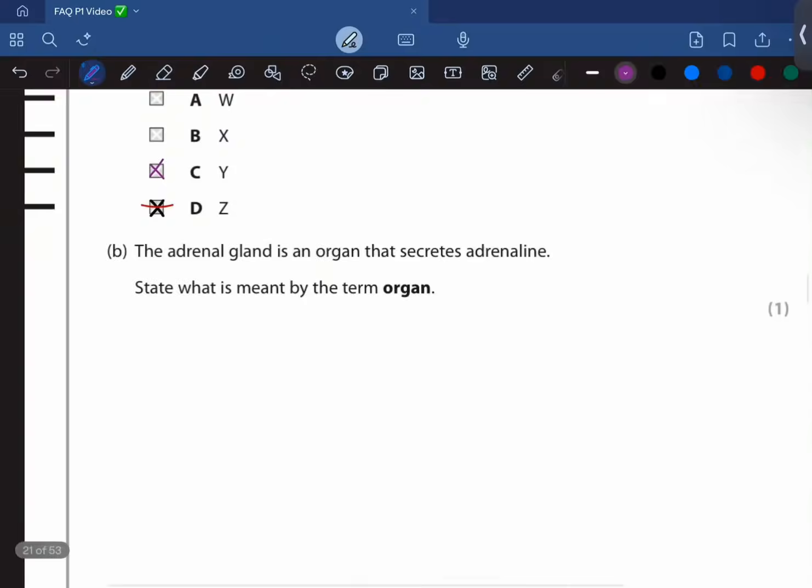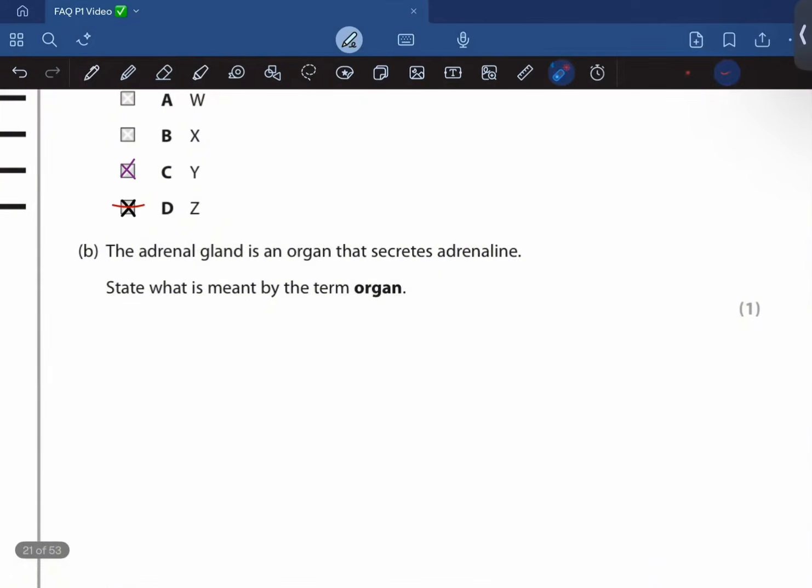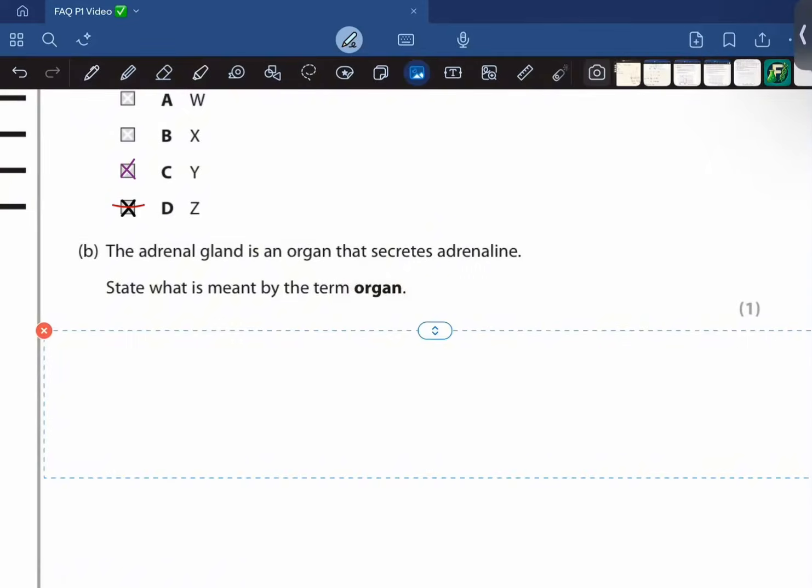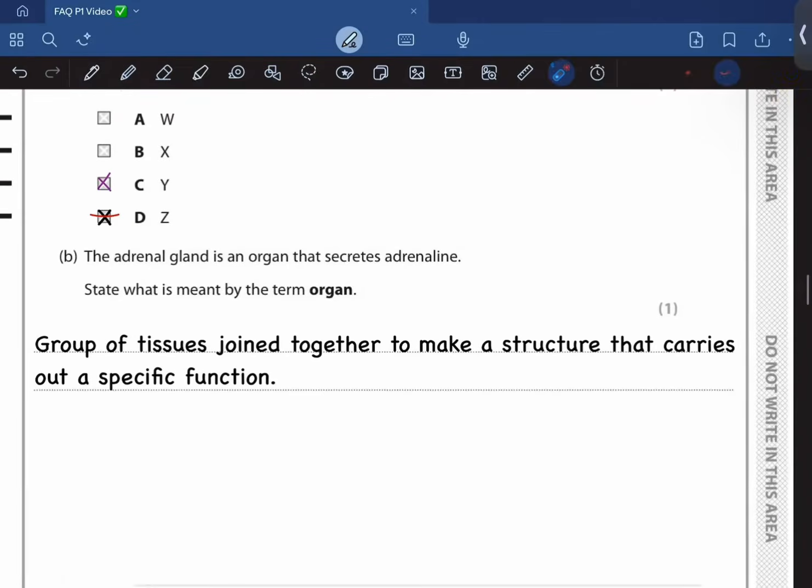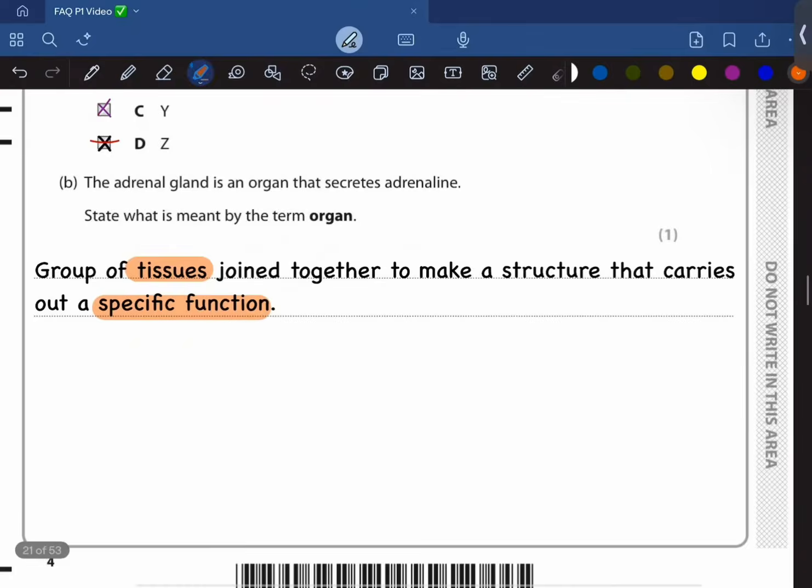Okay, moving on. So what is the definition of an organ, right? It is a group of cells working together to carry out a specific function. Sorry, group of tissues. Group of tissues joined together to make a structure that carries out a specific function. So this is the default definition of an organ. Moving on to the next question.